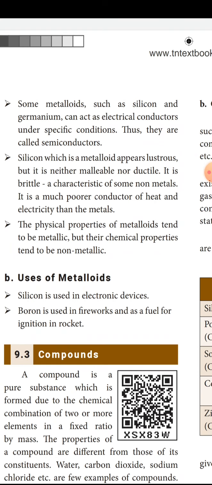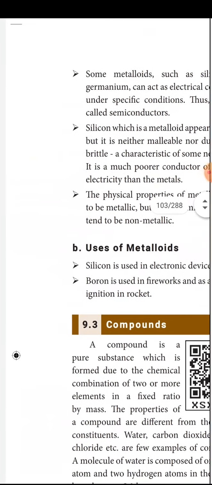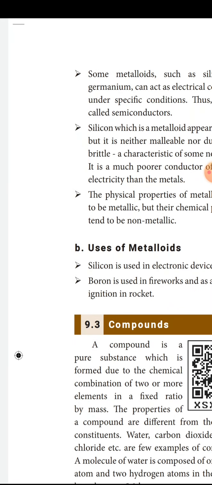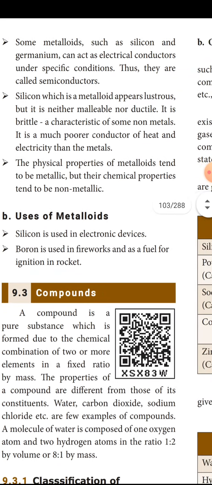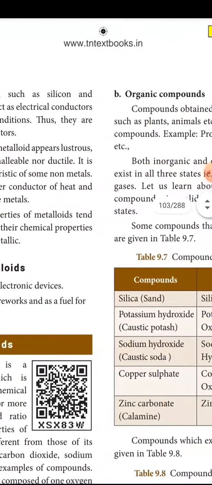Boron is used in fireworks and as fuel for ignition of rockets. Till now we have seen elements. Elements are divided into three types: metals, non-metals and metalloids. After this we are going to see compounds.